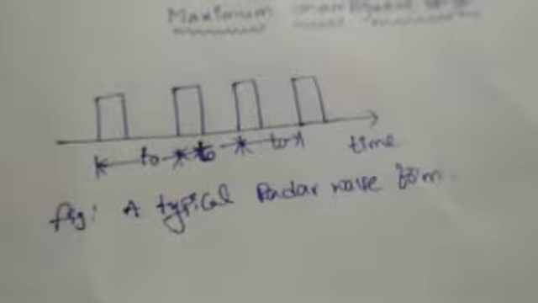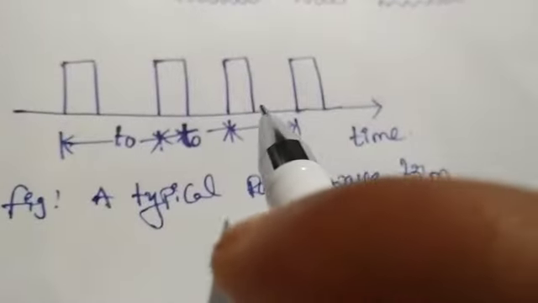The energy emitted by the radar is usually in the form of a train of narrow rectangular shaped pulses. This is called a radar waveform. Of course, there could be other kinds of radar waveforms also. These rectangular shaped pulses are like this. So this is called a radar waveform.